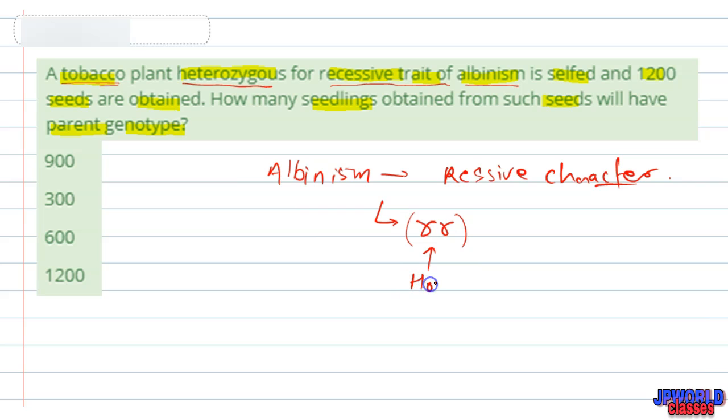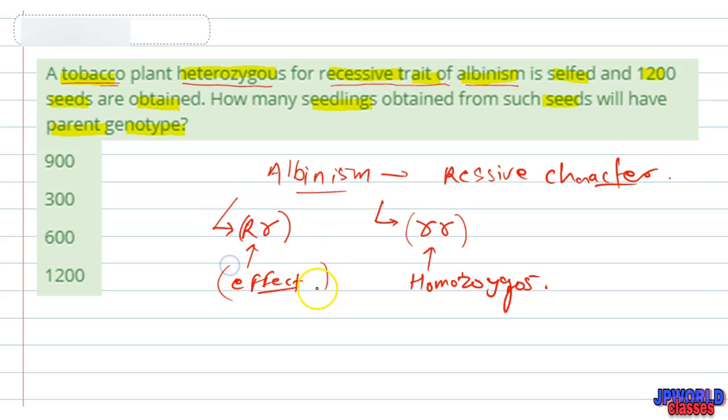The gene's effect will be present if we have R dominant and r recessive, but its effect will not be shown in the F1 or F2 generation. Its effect will originally be shown only if it is in the homozygous recessive condition, which is said to be the recessive trait of albinism.